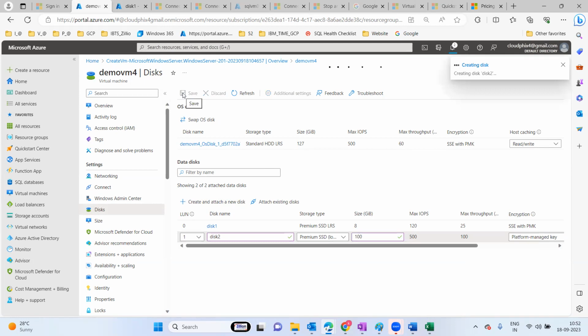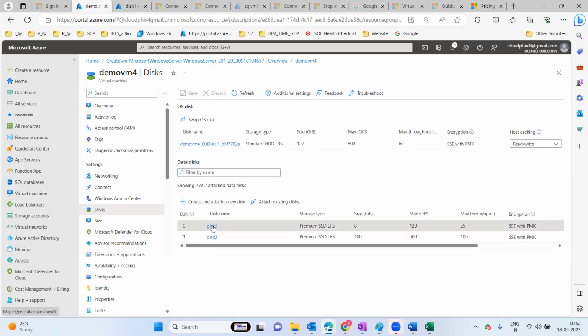During the deployment I took just that one disk, and after the deployment I can also add a disk. How does this help in real time? Let's say your database server disk is full and it crosses the existing disk size. What are we going to do?